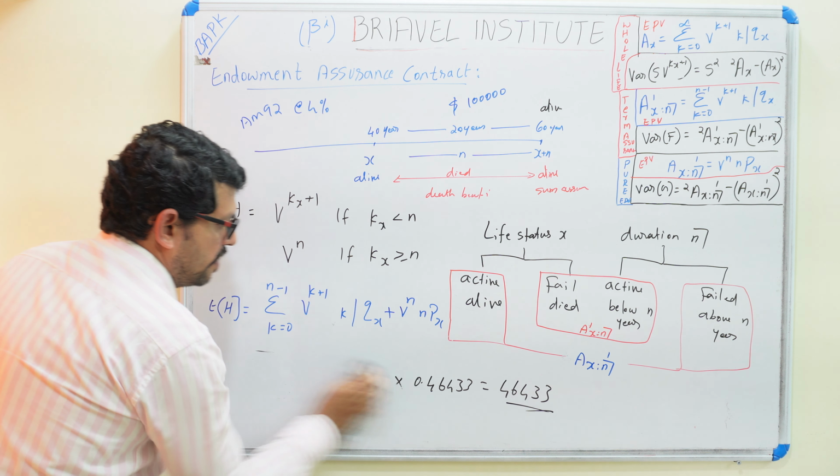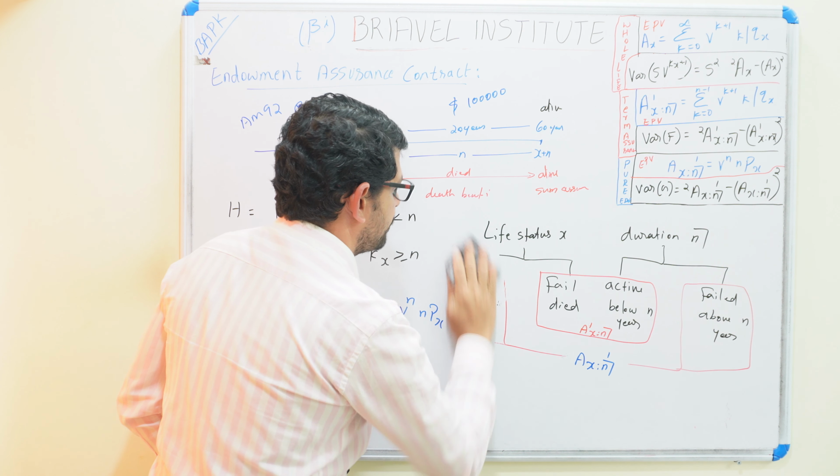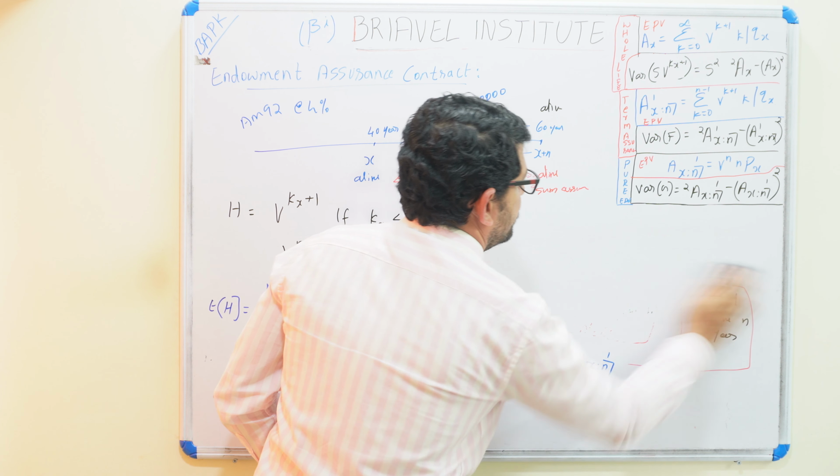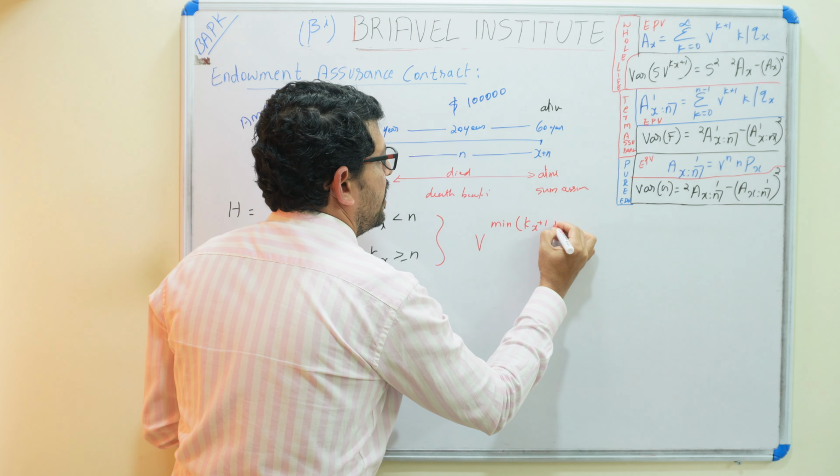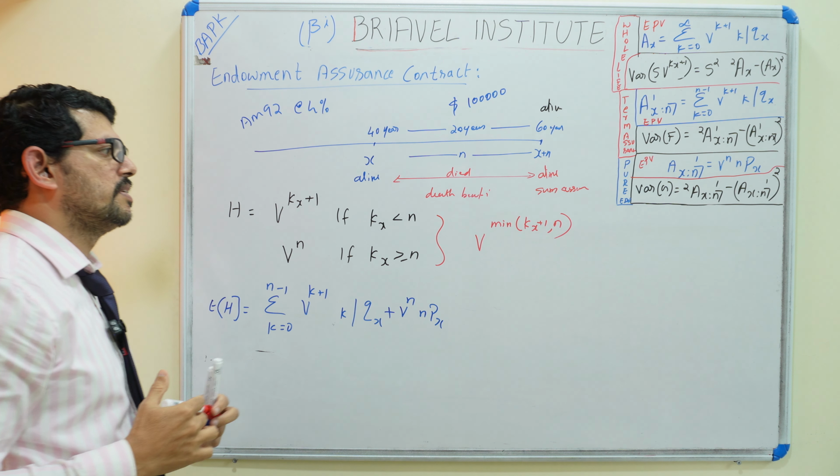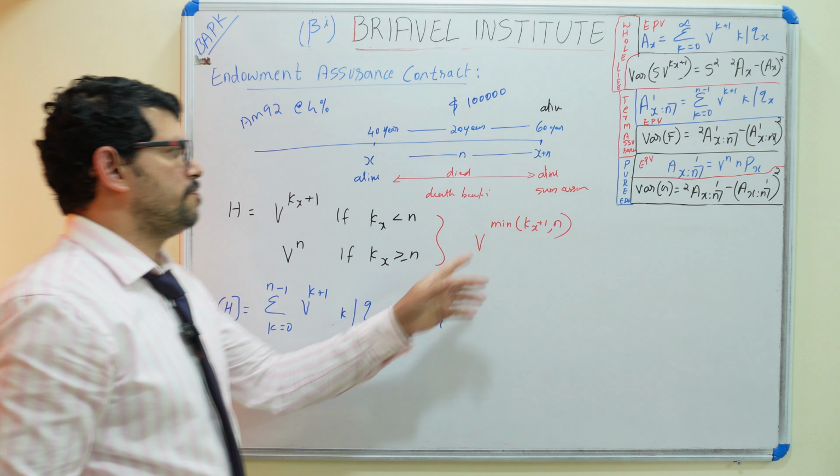Now we can see what is the variance. So this is v raised to K_x plus 1, v raised to n. This one we can simply write as v raised to the minimum of K_x plus 1 or n. If it is K_x plus 1, it will be raised to K_x plus 1, or else n. We can write it like that.